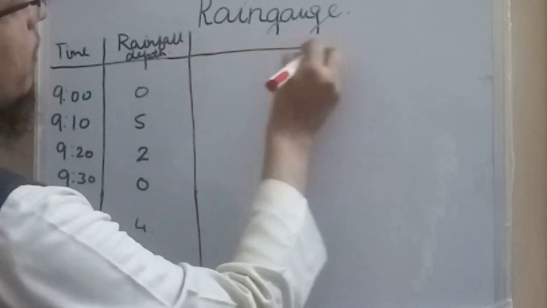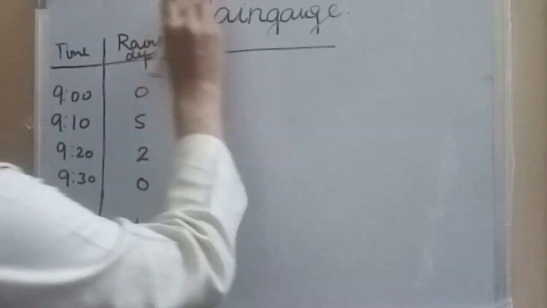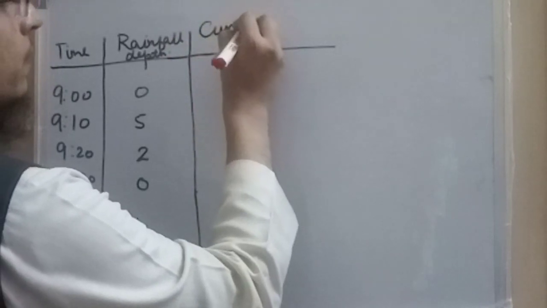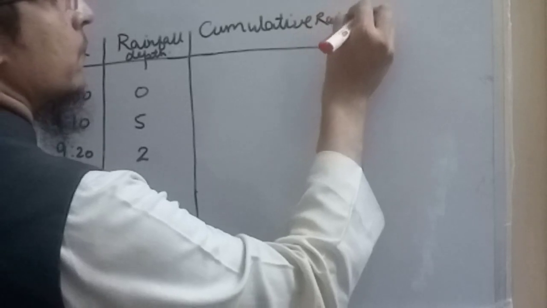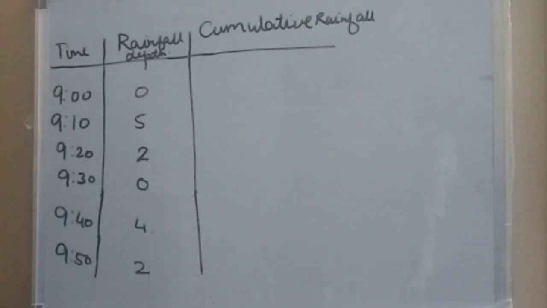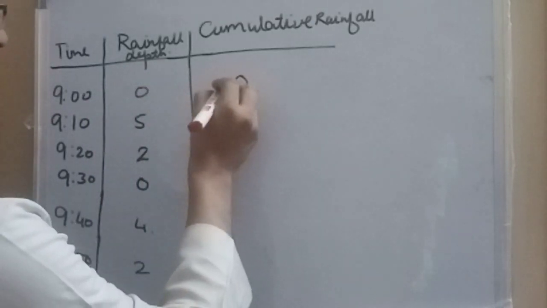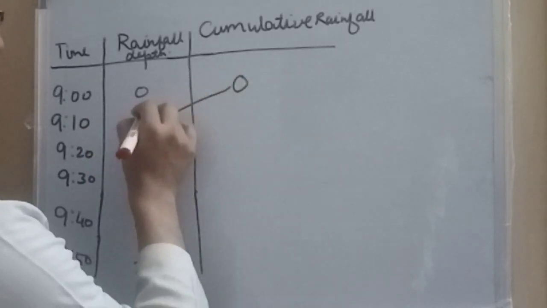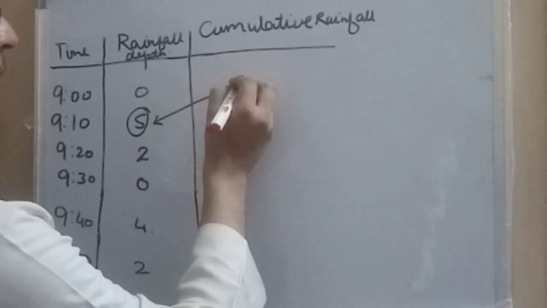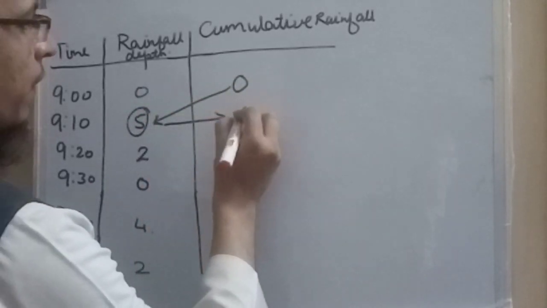So now to draw the rainfall mass curve, we need to have cumulative rainfall. So how will we calculate the cumulative rainfall? First reading will remain 0. Then we have to add this reading to the previous reading and write it here. So 0 plus 5 will be 5.